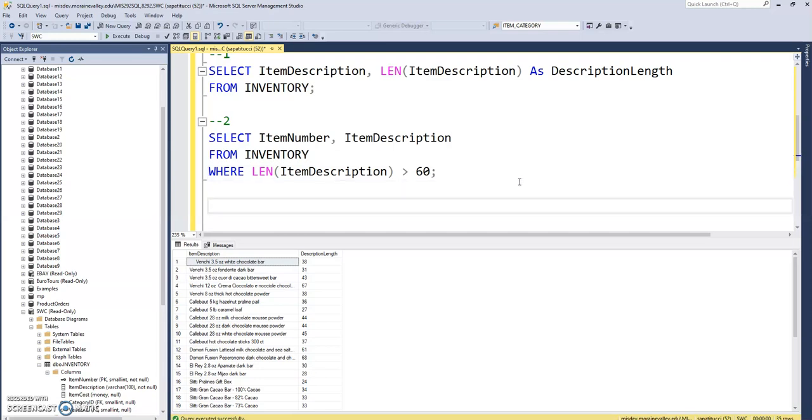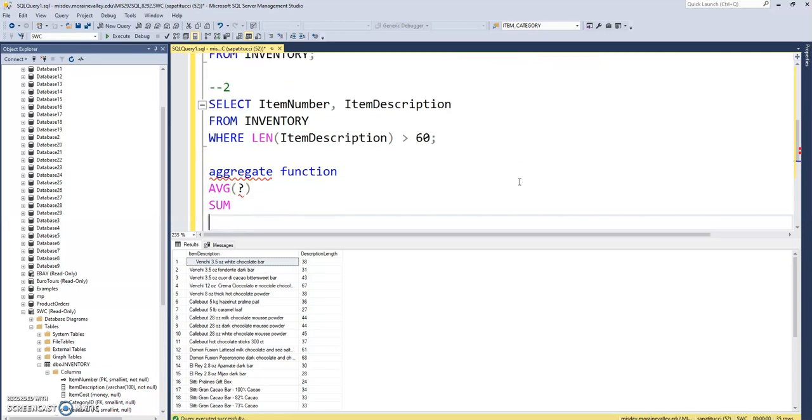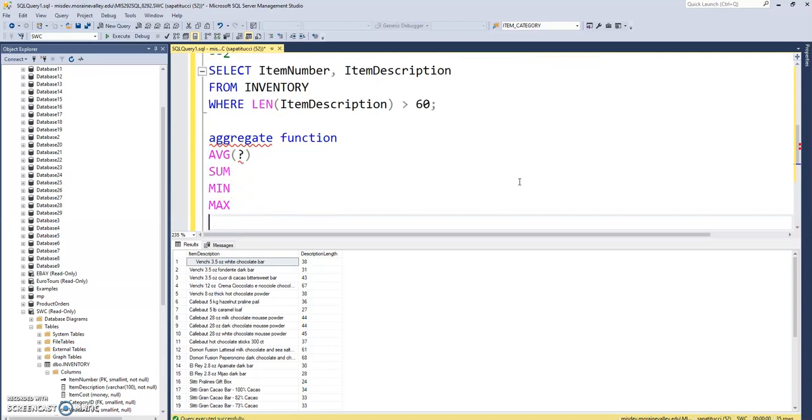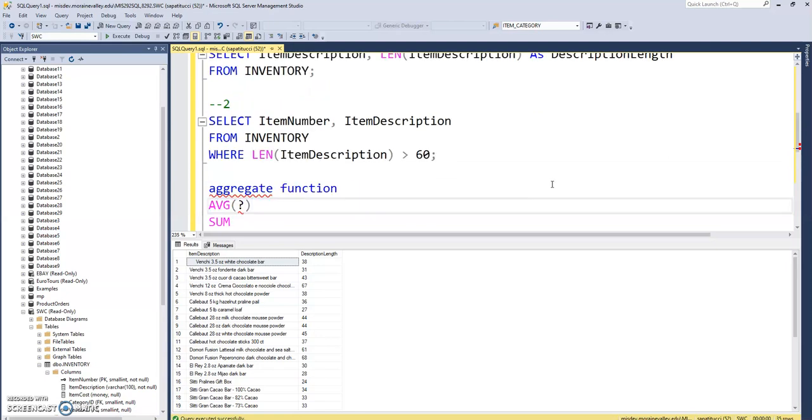You know what, real quickly, I think I am going to wrap up this video because in the next one I'm going to look at a different function. But the aggregate functions you have used in this class, for example, AVG, right? And then you always have to provide the column that you're averaging as an argument. SUM, MIN, MAX, okay, COUNT. These are functions that you know pretty well at this point. Okay, so in the next video, we'll look at number 3 and the substring function.